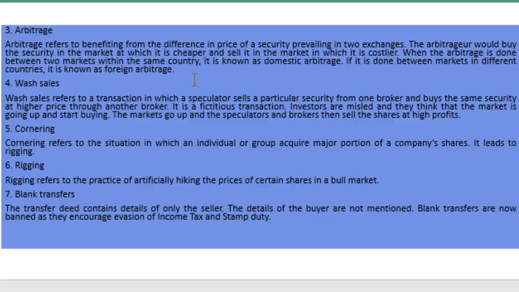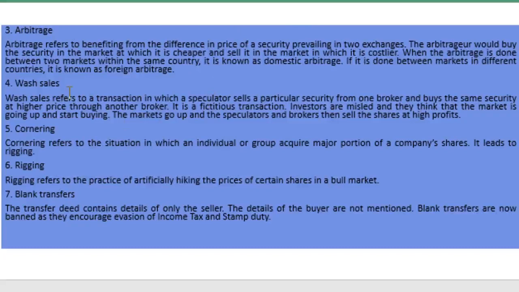That is, there will be two types of arbitrage. One is domestic arbitrage, if the arbitrage happens within the domestic economy. If it happens between two countries, it is known as foreign arbitrage. Arbitrage is a situation in which the broker or the member buys from the cheaper market and sells in the dearer market. That is, he makes use of the differences in price of the securities.